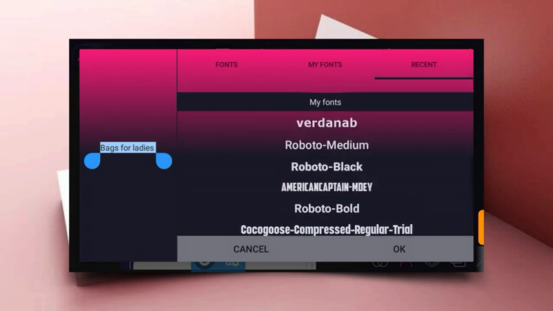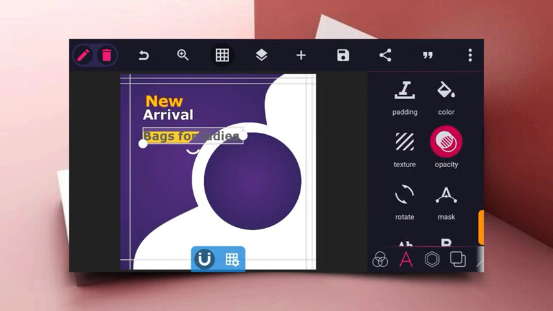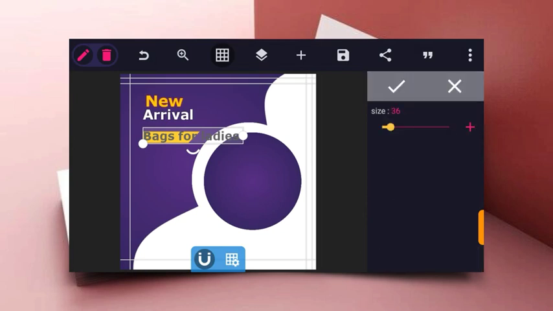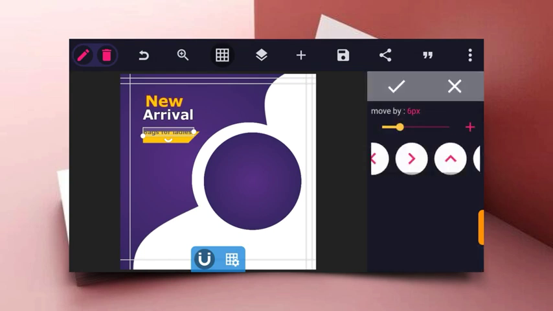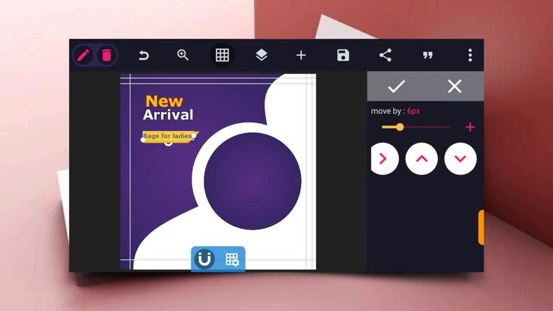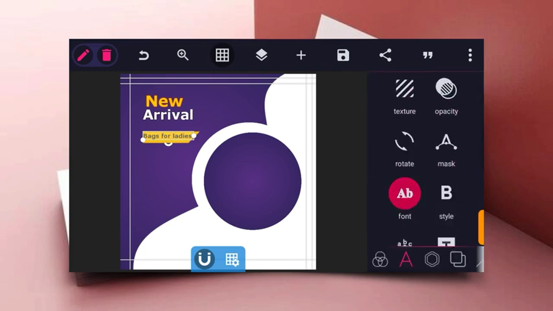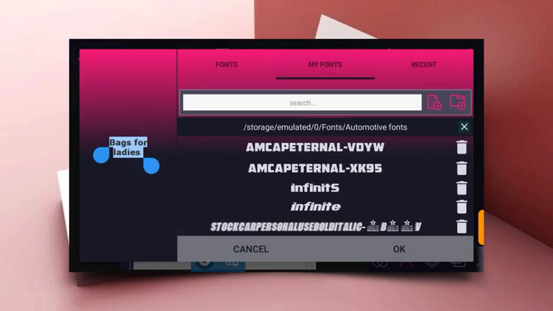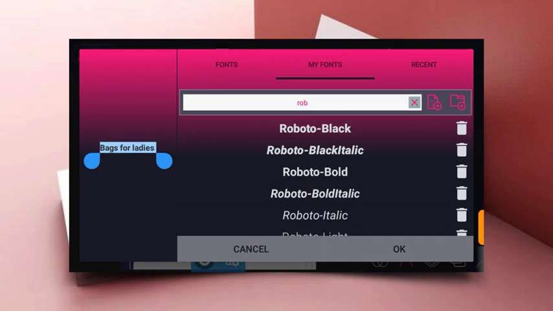Now let's change the font to this and reduce the size also. So I don't like this font, so we'll be changing this font now to another font. Let's use Roboto Fonts for this one.